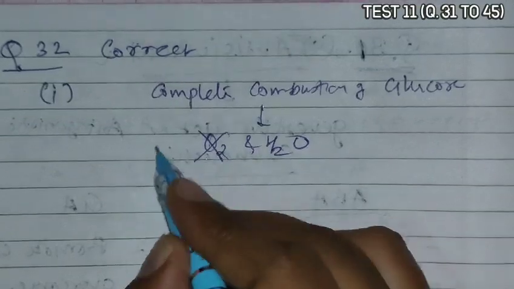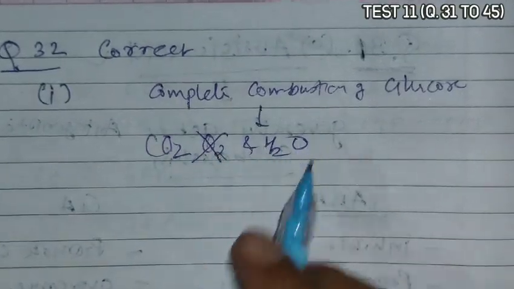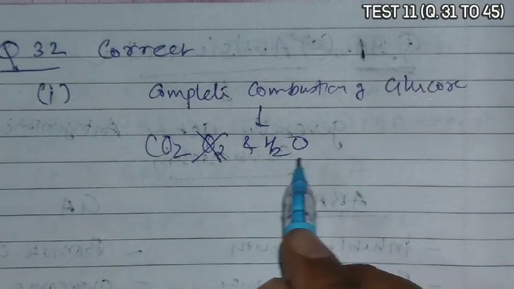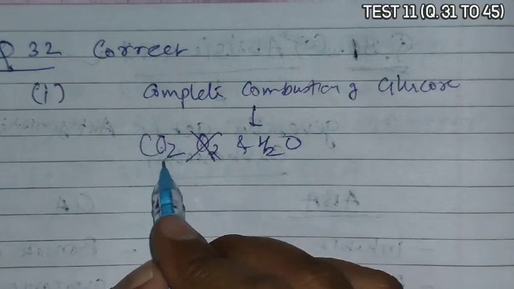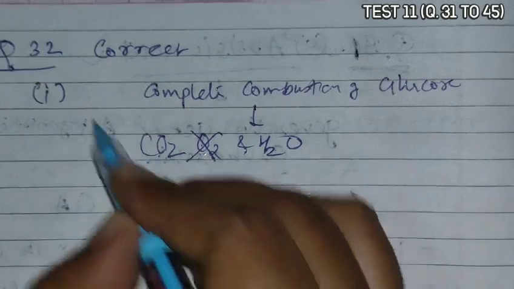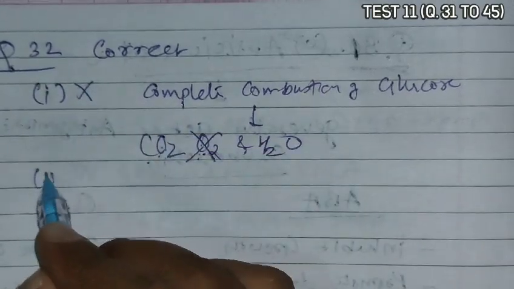Actually O2 is not produced, CO2 is produced. The rest of the statement, that energy is yielded, most of which is given out as heat, is correct, but since CO2, not O2, is produced, it is an incorrect statement.